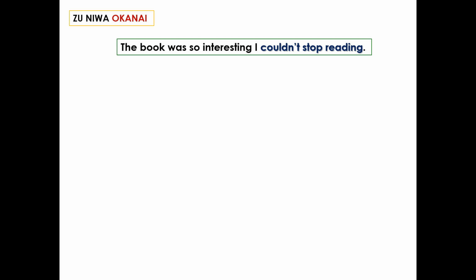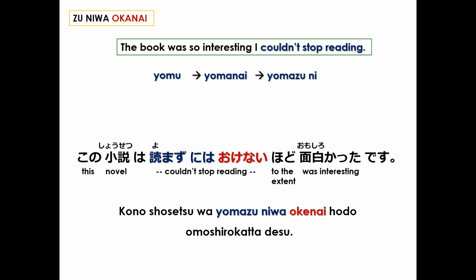The book was so interesting, I couldn't stop reading it. Couldn't stop reading. To read is yomu, negative yomanai. Without reading, yomazu ni. In Japanese, the whole sentence: この小説は読まずにはおけないほど面白かったです。The book was so interesting, I couldn't stop reading it. The pseudo-noun hodo indicates extent, and you can review this in lesson 84.